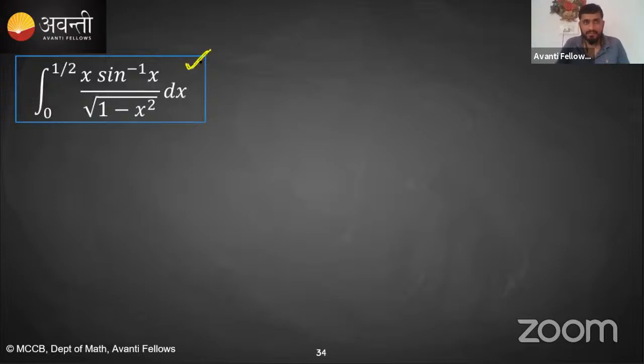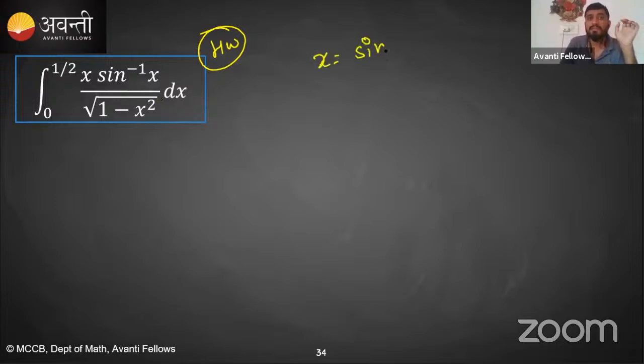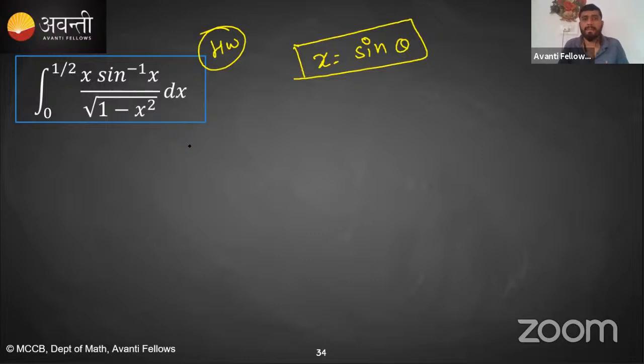Now, you have 1 minute. So guys, take this one as your homework. I'll give you a hint which substitution you will be using. Which substitution? x is equal to sine theta. You have to use the substitution x is equal to sine theta.